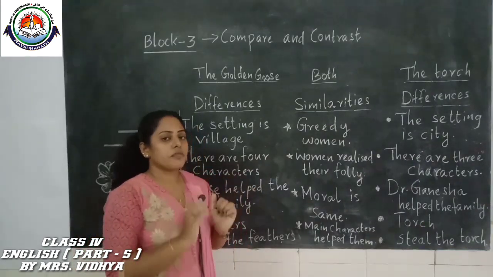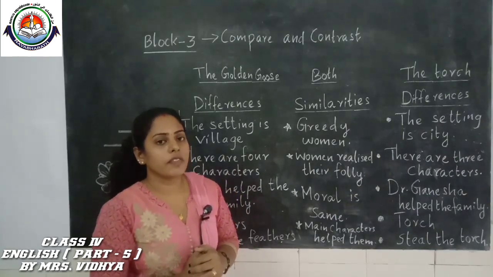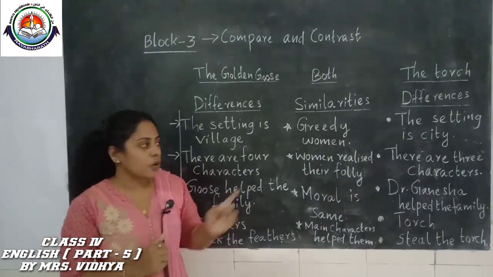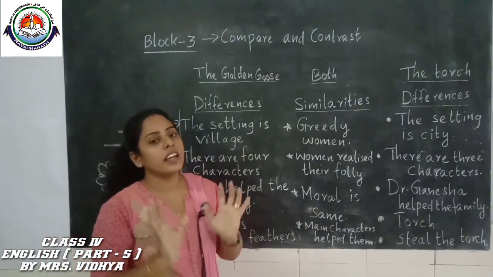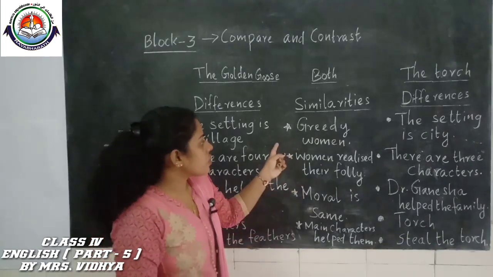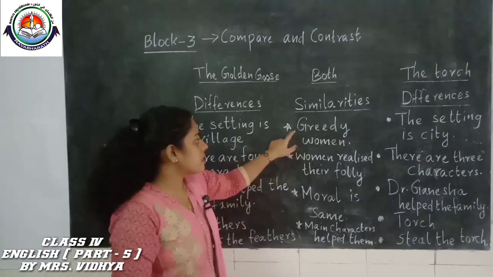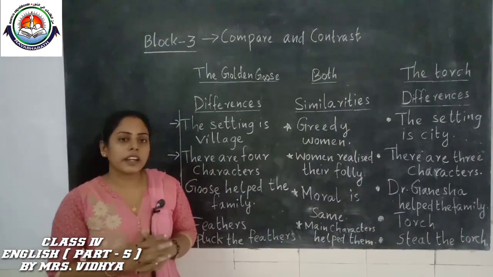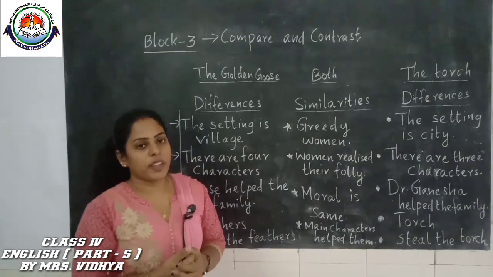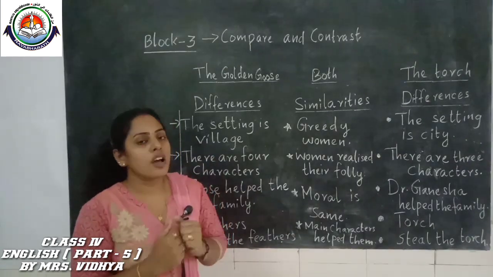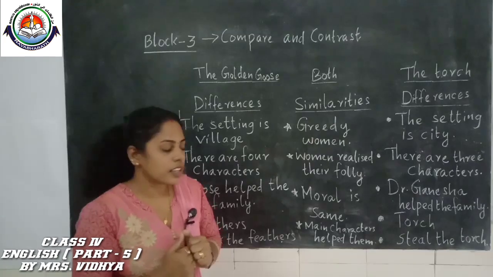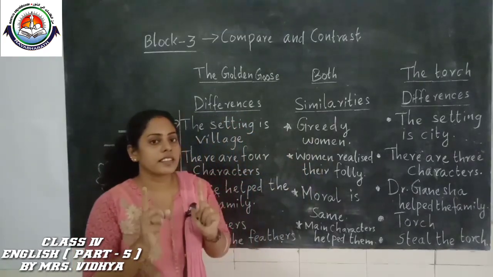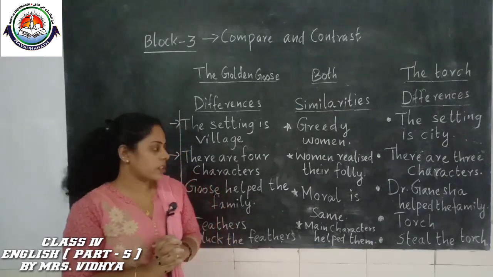In the first story, The Golden Goose, we can see the woman who is very greedy, and also in The Torch, Maya is very greedy. So we saw greedy women. That is this point. And at the end of the story, both women realized their folly, their foolishness. Isn't it? Yes. That is the same thing in both stories.